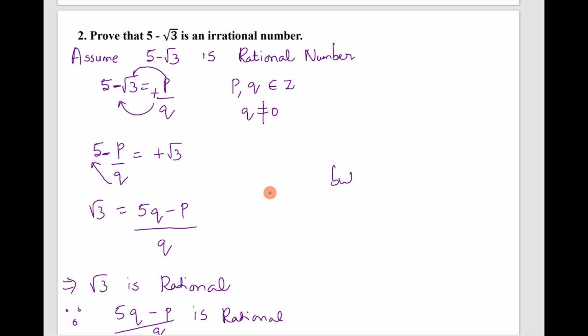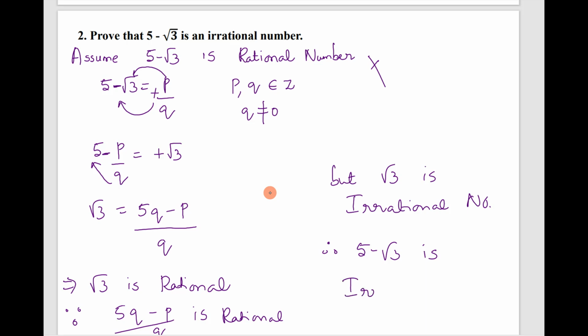But what we know is that root 3 is irrational. Root 3 is an irrational number. Therefore, our assumption that 5 minus root 3 is a rational number is wrong. Therefore, 5 minus root 3 is an irrational number.